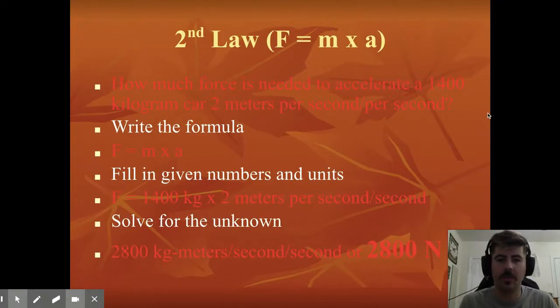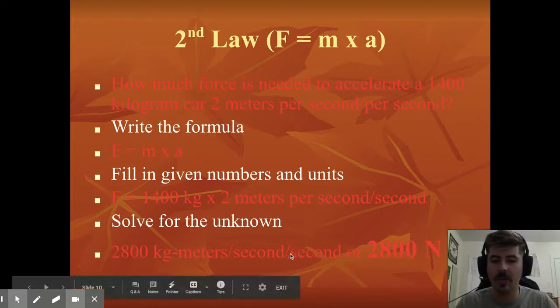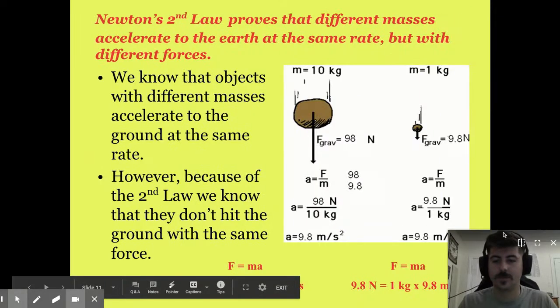Alright, so here we've got a couple of problems. I know it's kind of hard to see, but in this first one it's asking how much force is needed to accelerate a 1,400 kilogram car 2 meters per second squared. So we've got mass is 1,400 kilograms and acceleration is 2 meters per second squared. We'd multiply those two together, and what we'd end up with is our force being 2,800 newtons, right? So it's our mass times our acceleration.